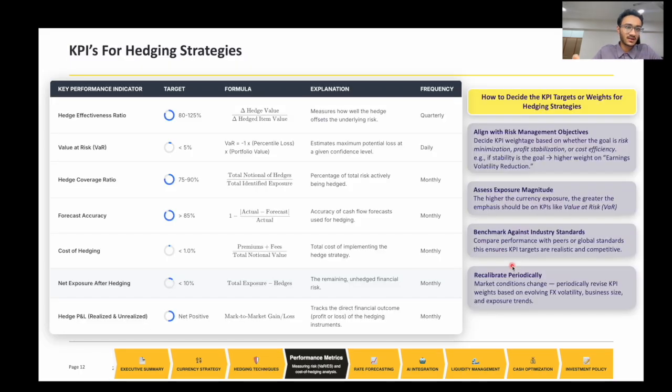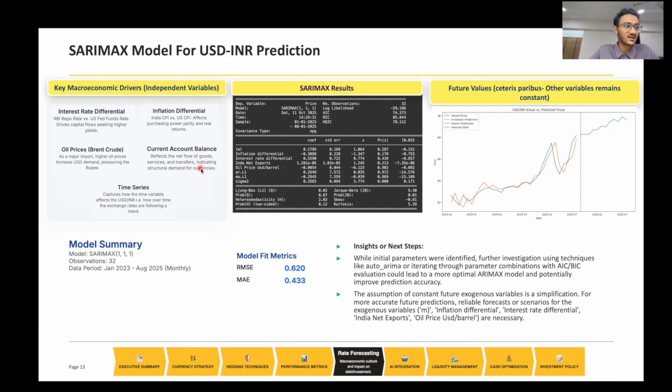Next, you have the KPIs. These are the KPIs that you want to look at when you're hedging, and you have to target these amounts. Those are the industry standards that we have. Next is the StudyMax model for USD INR prediction. Basically, this model is not very accurate, but this is the best we have right now. So these are the predicted values that we have, and basically you have to improve this model further if we increase the data, if we increase other metrics, if we include other variables in this.